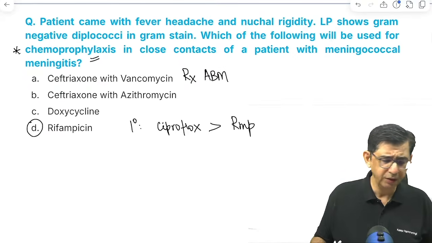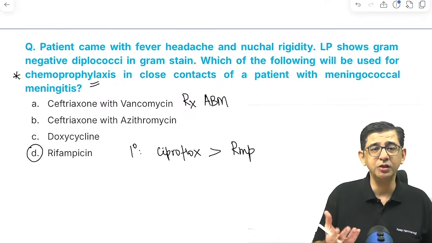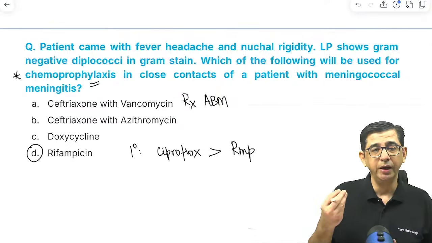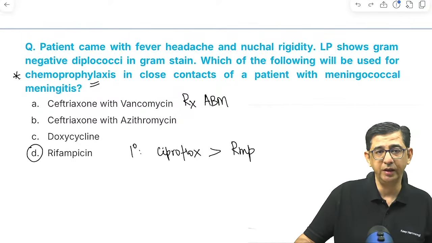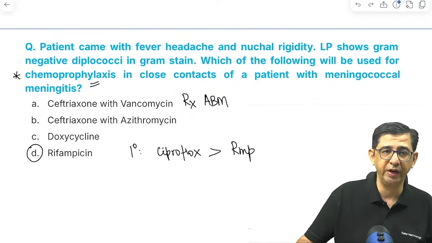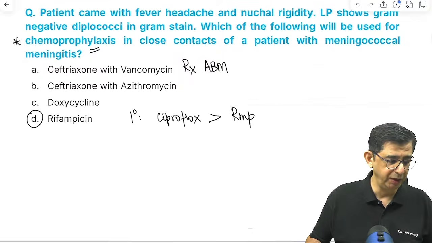So empirical therapy, exactly, doctor. This is chemoprophylaxis. We are not talking about empirical therapy. The question is not on empirical therapy. The arrows here tell us that A is not matching with the language of the question. Empirical therapy was ceftriaxone with vancomycin. Here it was the prevention part in the question.